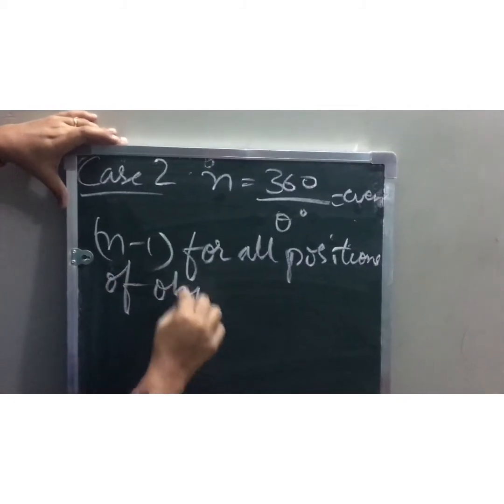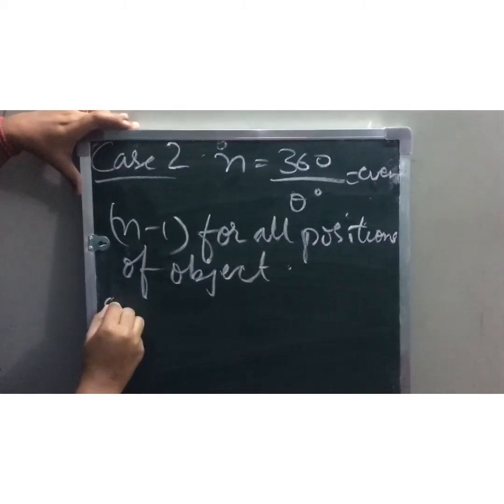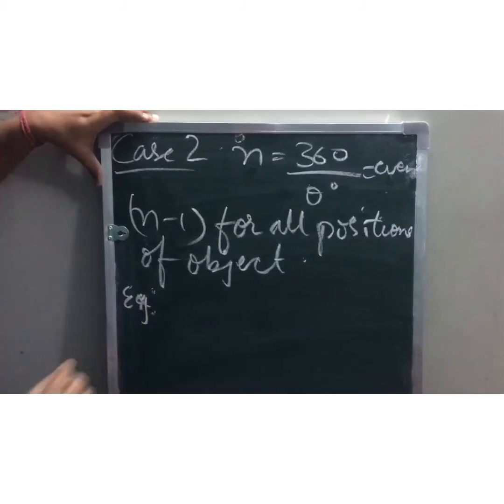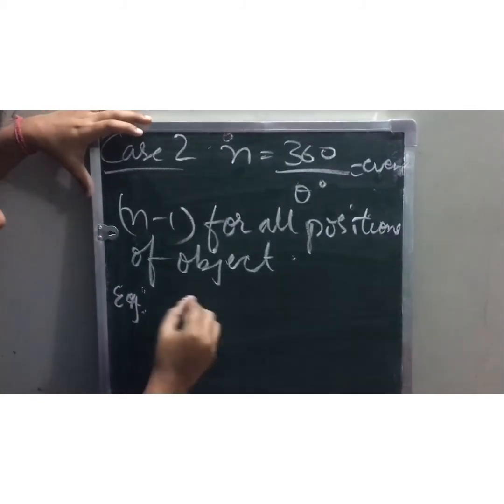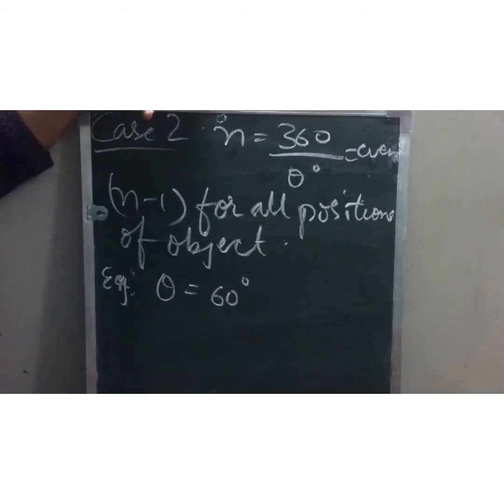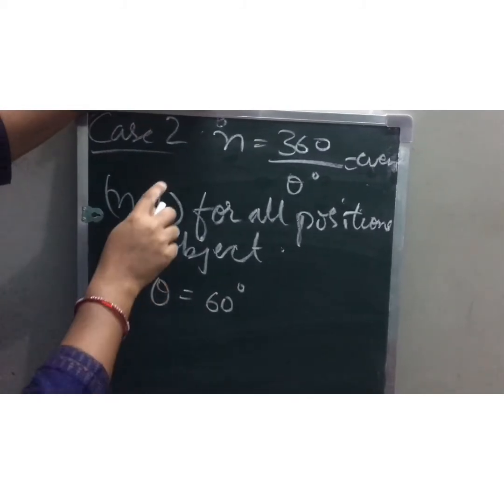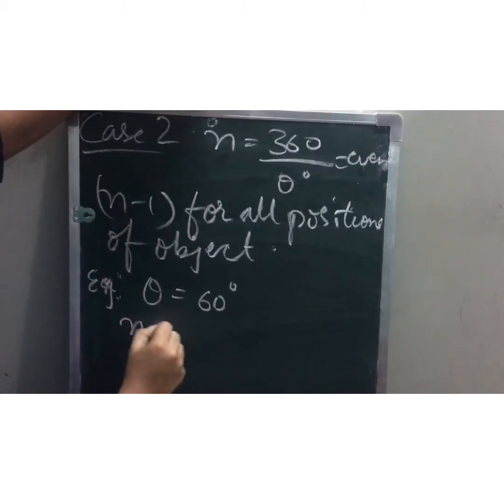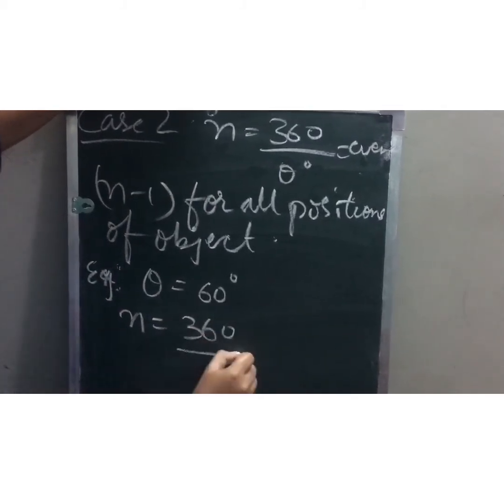For example, here also I will give you an example. For example, if the angle between the two mirrors, theta degree, is 60 degrees, let's say. First of all we have to find n. n is what? 360 by 60.